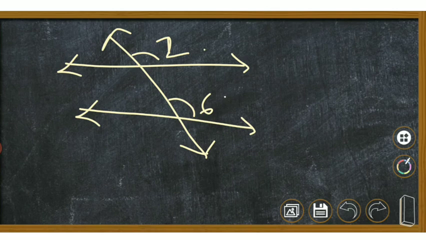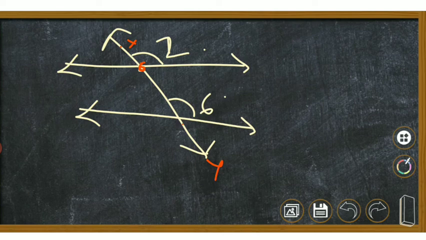So 2 and 6 is what kind of angle? They are, yes, corresponding angles. You can see they have different vertices. Here the vertices, suppose if I give names to this, X, Y is the transversal, right?